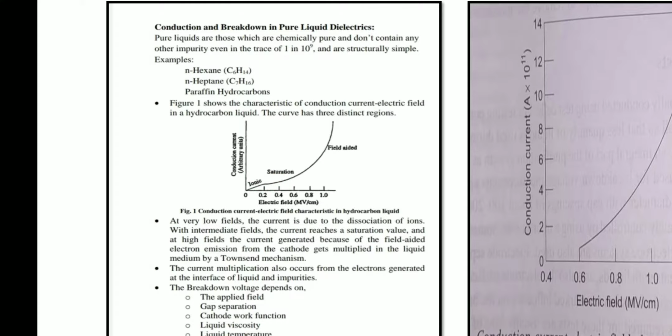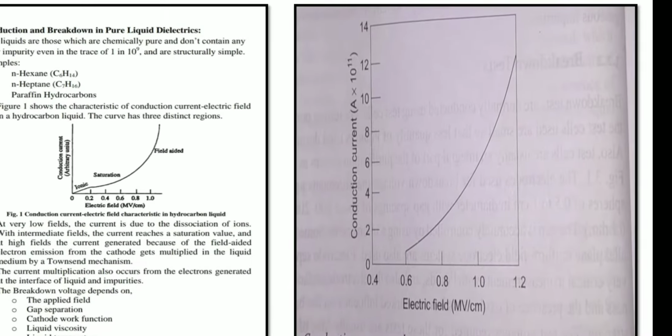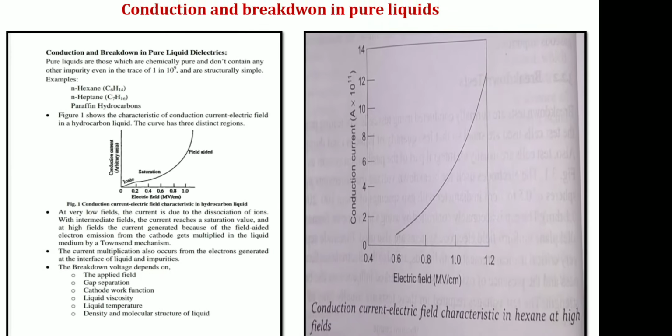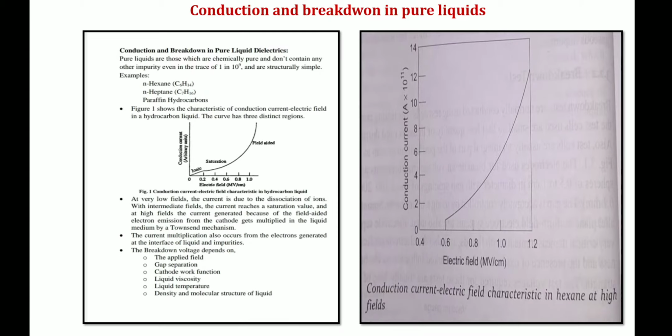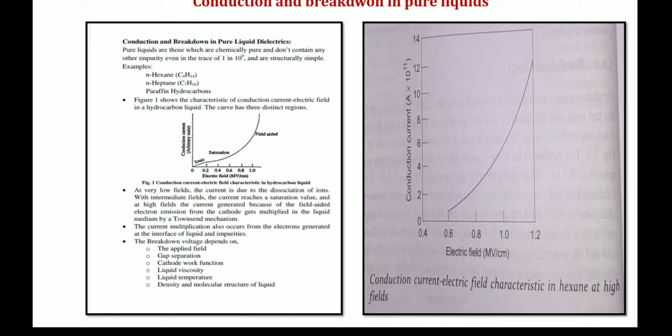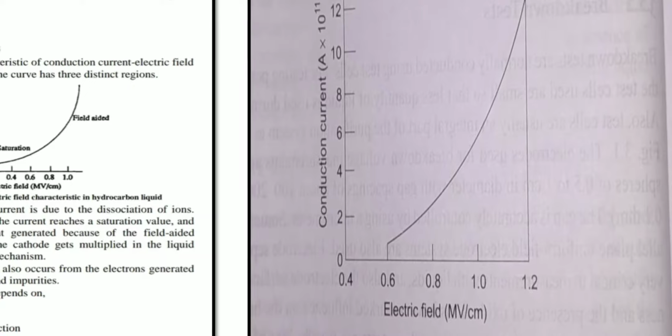So this is the curve. First, observe how the conduction current versus electrical field characteristic looks in the presence of which liquid dielectric? That is hexane, C6H14. Suppose we apply a low electrical field to the two electrode system, low in the sense of 1 kilovolt per centimeter.